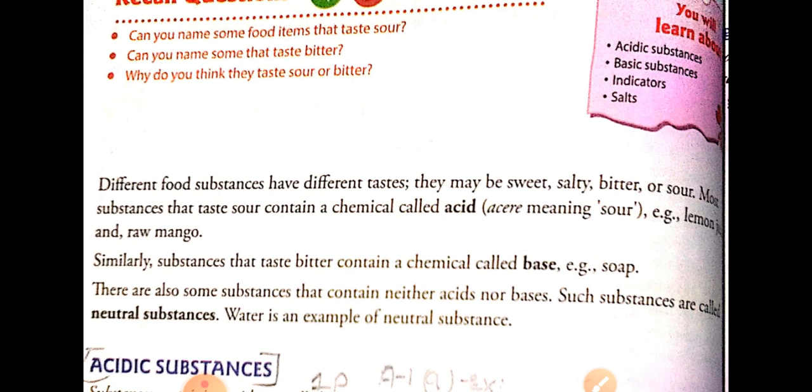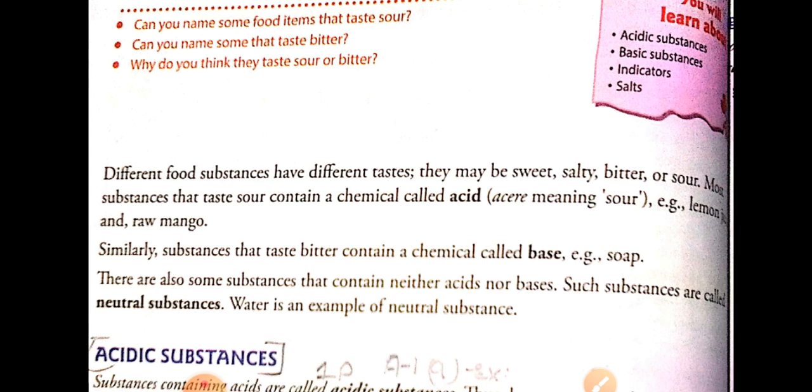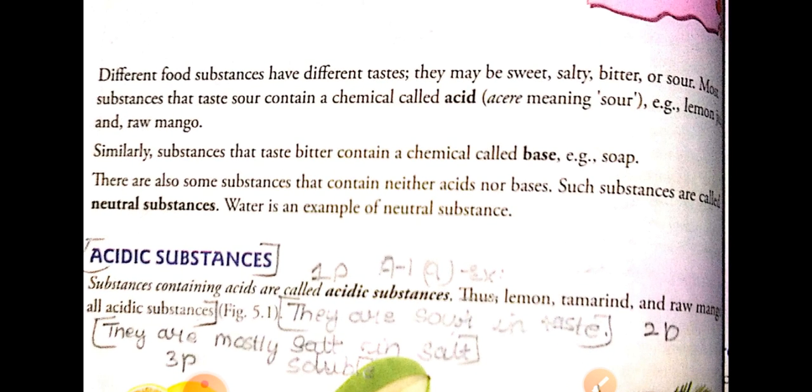Got this? Now after that we have also seen about the acidic substances. So what are the acidic substances? The substances which have acid present in them are called acidic substances. Example: tamarind, lemon, raw mango. These all have the sour taste. Lemon contains an acid called citric acid in it.